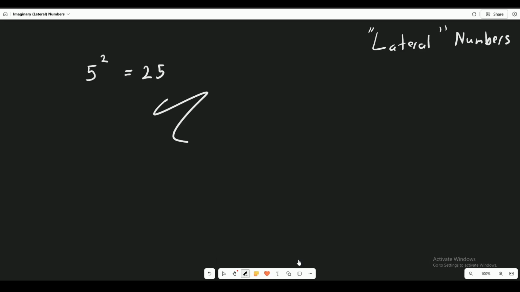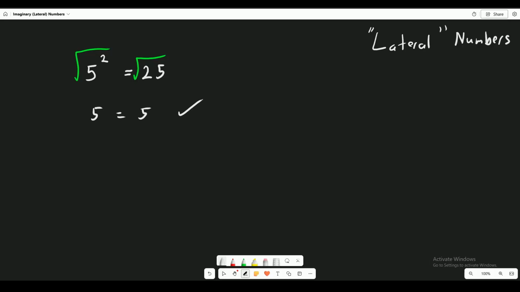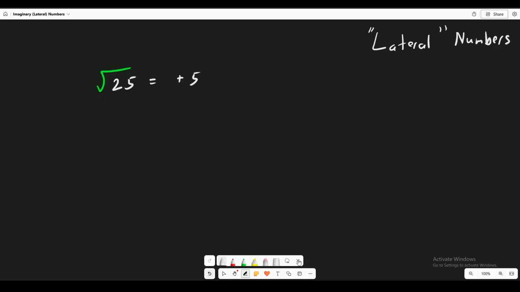So let's use the number we have here. If I take the square root of both sides, you get back 5 is equal to 5, and we're good. So if we take the square root of a number, what happens? The square root of 25 is equal to positive 5, or we're just going to call it 5, right? Okay, cool.